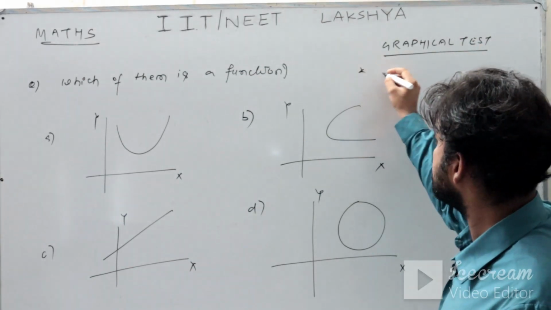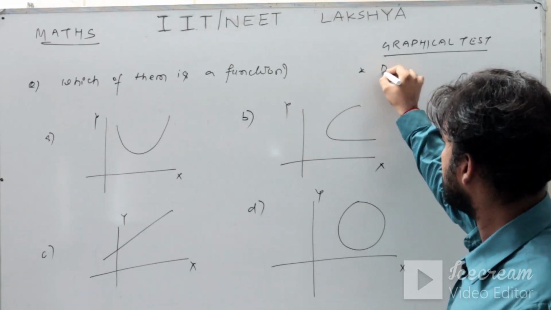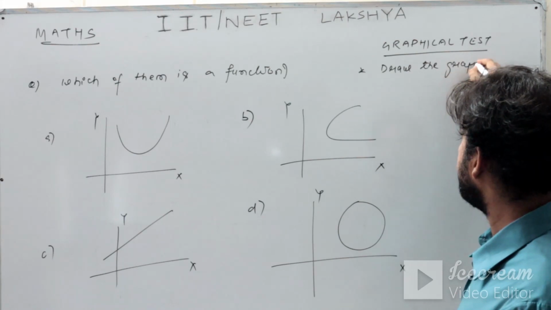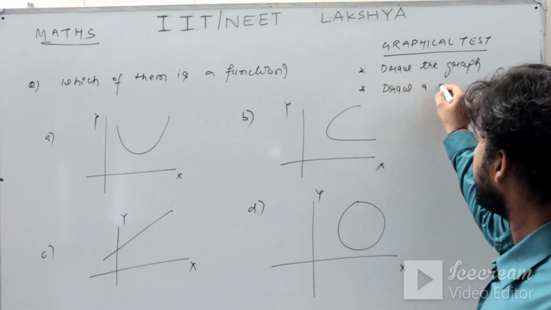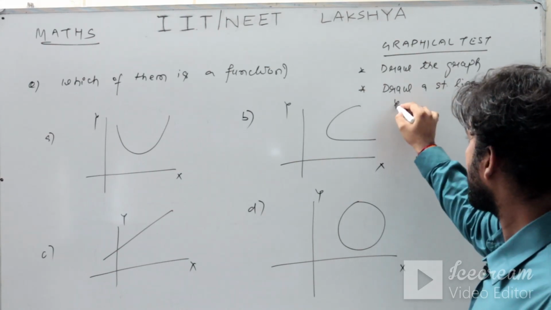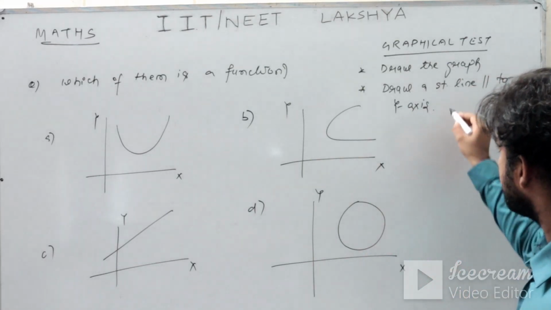What you have to do is draw the graph, as in here the graph is already given, and second, draw a straight line parallel to y-axis.